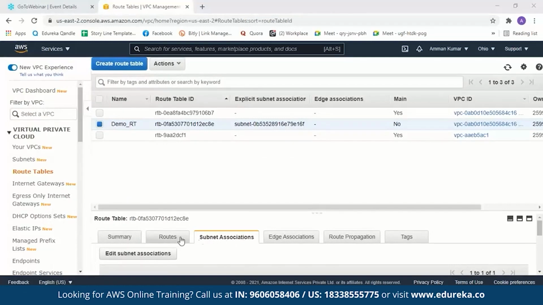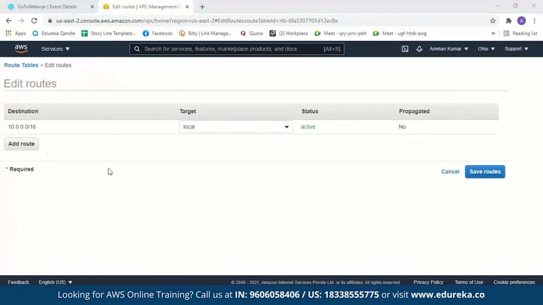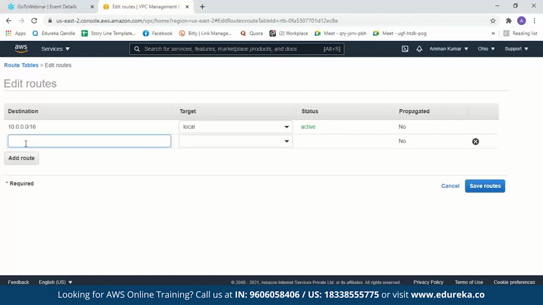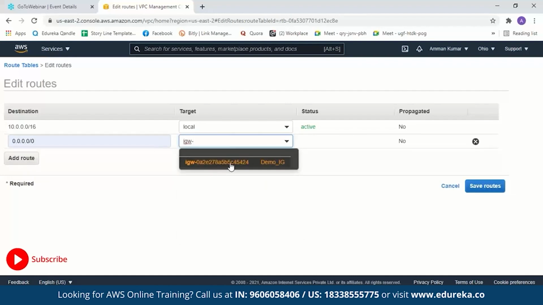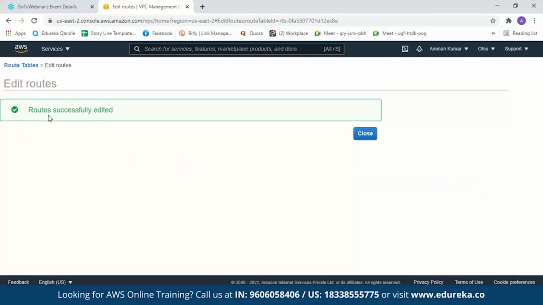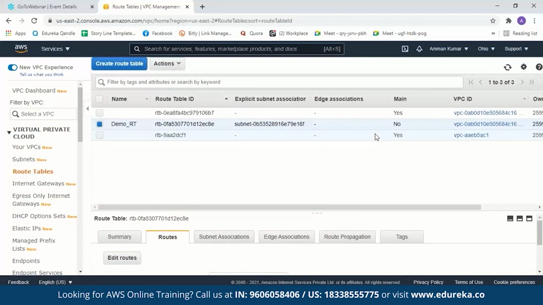After the subnet association, we have to edit the route to access the internet gateway. So we click on routes and edit routes. Now let us add another route. For the destination, we'll give 0.0.0.0/0. This means your traffic can flow anywhere. The target we'll keep as internet gateway, since we are trying to access our internet gateway. So we'll select this and then save the route. Now we get a message saying route successfully edited. We close it. Now with this, we have created a VPC, a subnet, a route table, and an internet gateway.